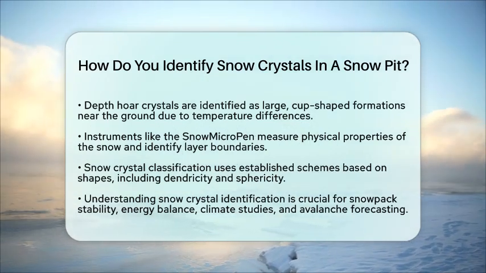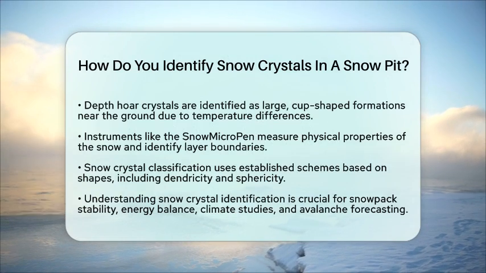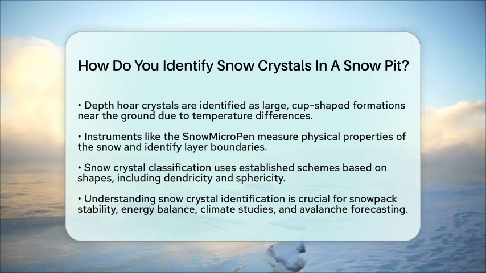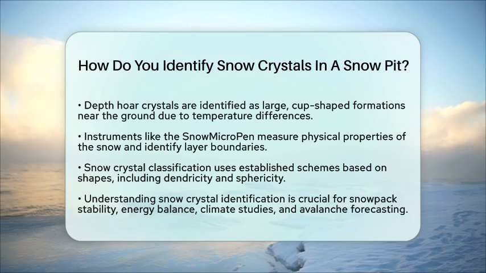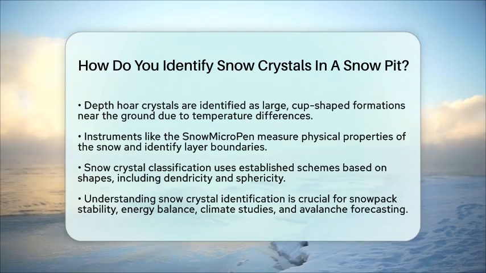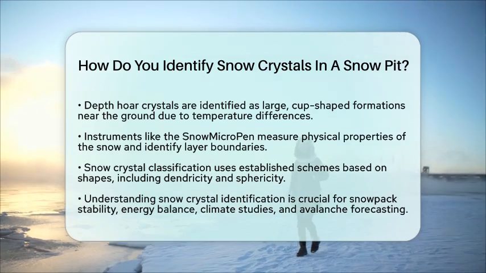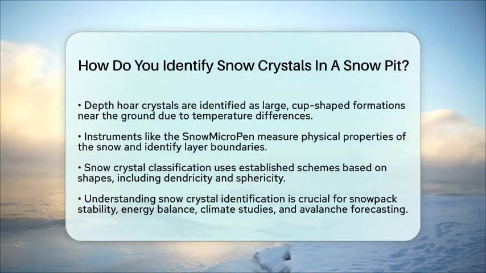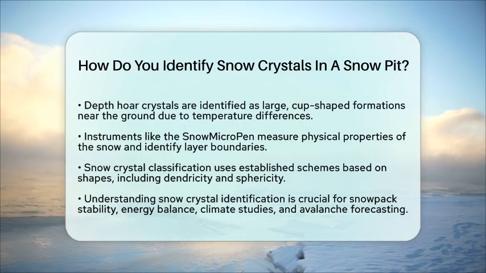In summary, identifying snow crystals involves digging a snow pit, visually inspecting layers, using magnification tools, measuring properties with instruments like the snow micropen, and applying classification criteria. This method provides essential information about snow structure and its evolution in polar regions.